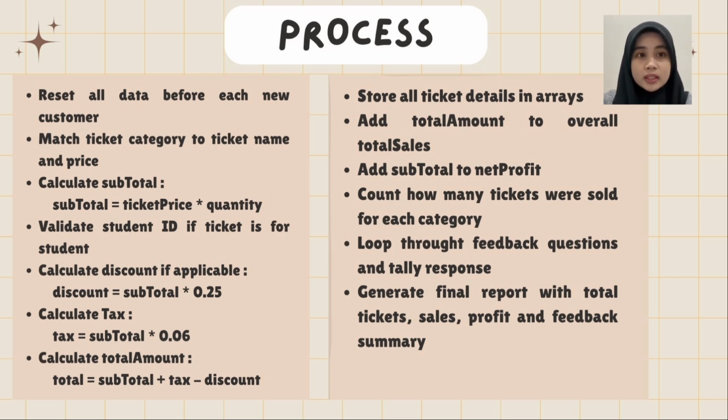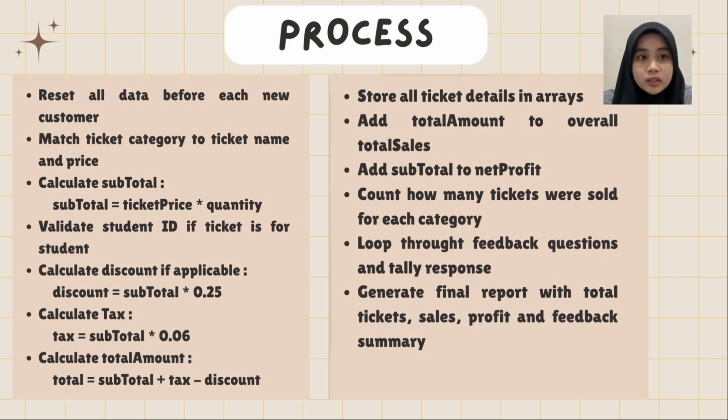If the customer selected the student category, the system asks for the student ID and validates it. If valid, a 25% discount is applied. Then the system calculates a 0% tax based on the subtotal. Subtract any discount to calculate the total amount to be paid, and all tickets display name, price, quantity, and subtotal, and are stored in arrays for record keeping and receipt generation. Then the total amount is added to overall sales and the subtotal is added to net profit.